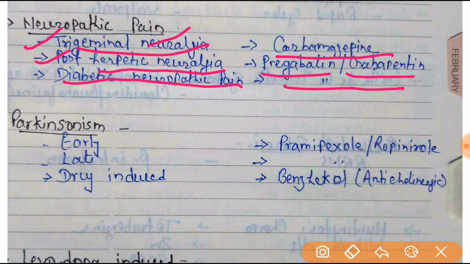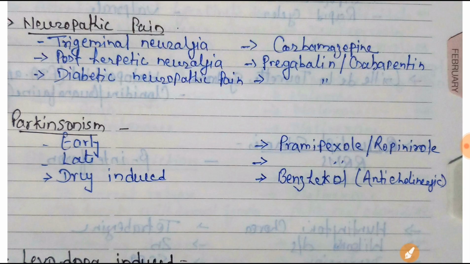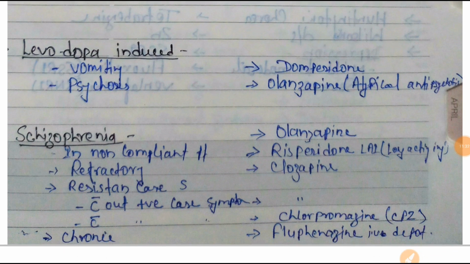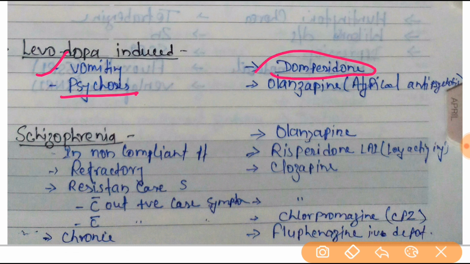In case of Parkinsonism, the early drug of choice will be pramipexole and/or ropinirole. In late cases, also pramipexole and ropinirole will be the drug of choice. Drug-induced Parkinsonism, then benztropine or anticholinergic is the drug of choice. Next one is levodopa-induced vomiting, then domperidone will be the drug of choice. And for psychosis, olanzapine, an atypical antipsychotic, will be the drug of choice.